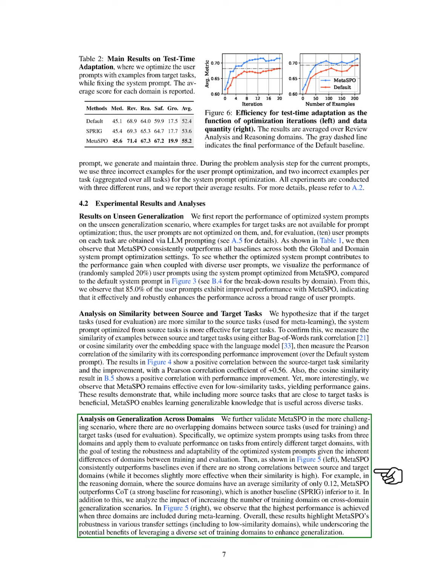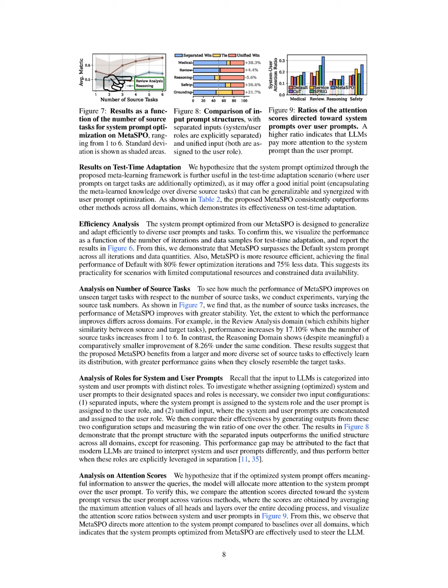Section: Results on Test Time Adaptation. In this section, we explore the results of our test time adaptation approach. We believe that the system prompt, optimized through our meta-learning framework, is beneficial in scenarios where user prompts for specific tasks are also optimized. This system prompt serves as a strong starting point, capturing knowledge from various source tasks, which can be adapted to user needs.